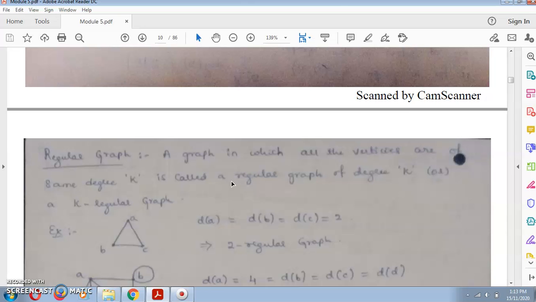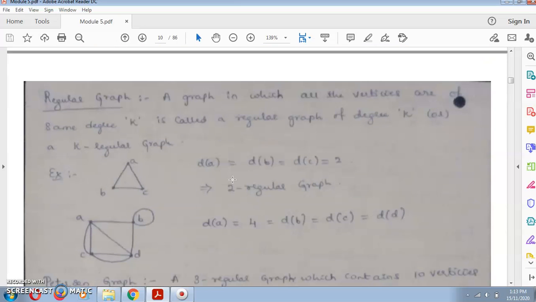What is a regular graph? A graph in which all the vertices are of the same degree is called a regular graph. So if you take an example graph whose vertices are all of the same degree, such a graph is called a regular graph.